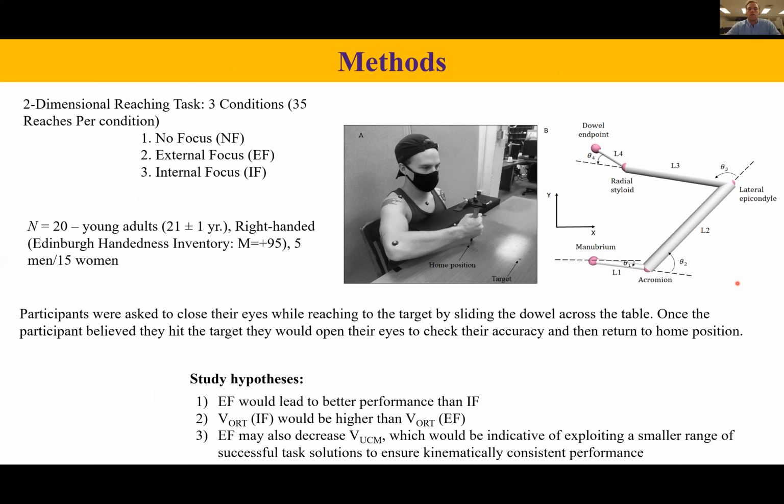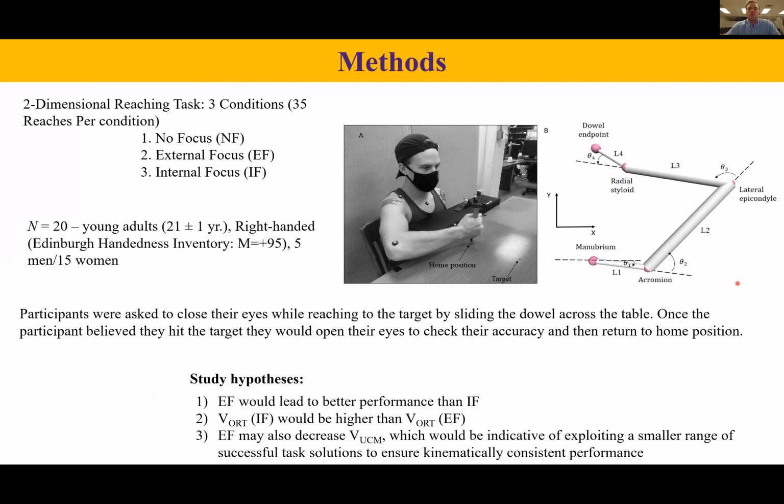The first was external focus would lead to better performance than internal focus. The second, variance orthogonal under internal focus would be higher than variance orthogonal under external focus. And third, external focus may also decrease variance UCM, which would be indicative of exploiting a smaller range of successful task solutions to ensure kinematically consistent performance.